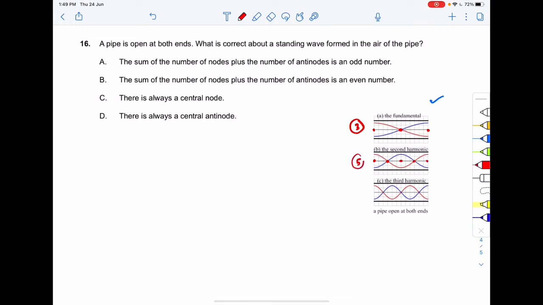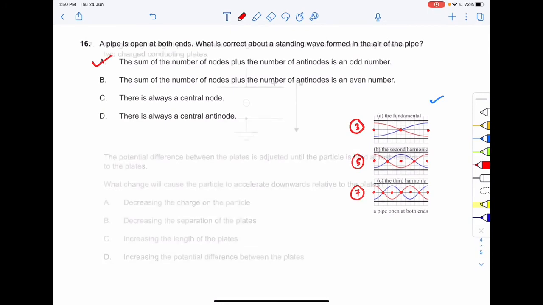5. Okay, now in the third harmonic I can see that the number of nodes is 1, 2, 3 and the number of antinodes is 1, 2, 3, 4. So that means the total number of nodes and antinodes is 7. So in this way the total number of nodes plus antinodes will always be an odd number. So the correct option to your question number 16 will be option number A. I hope you got the question.